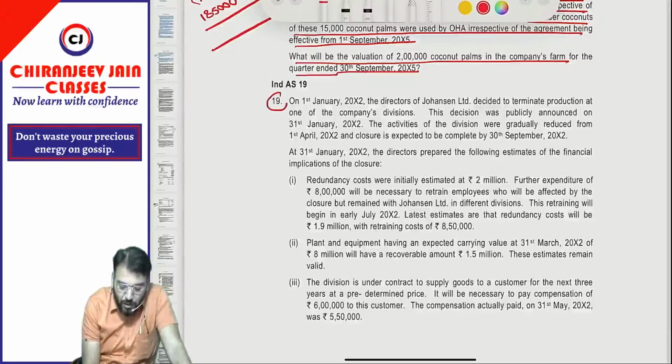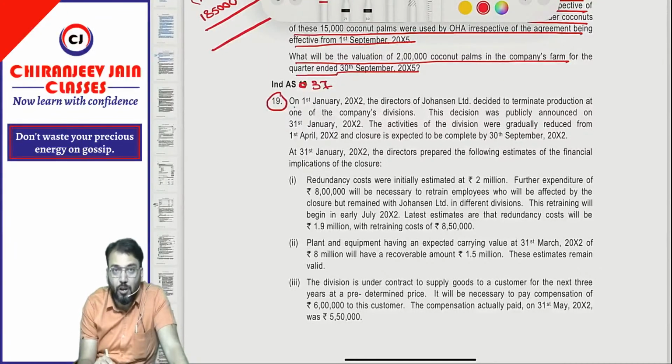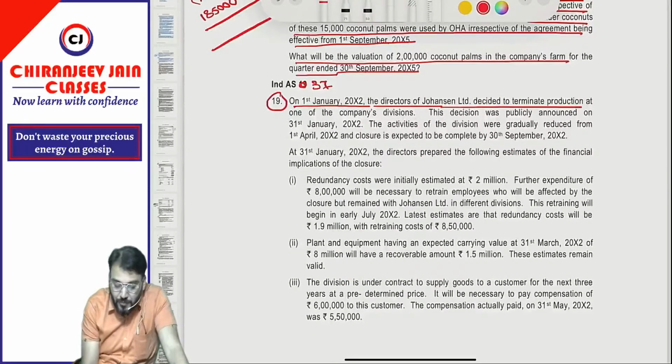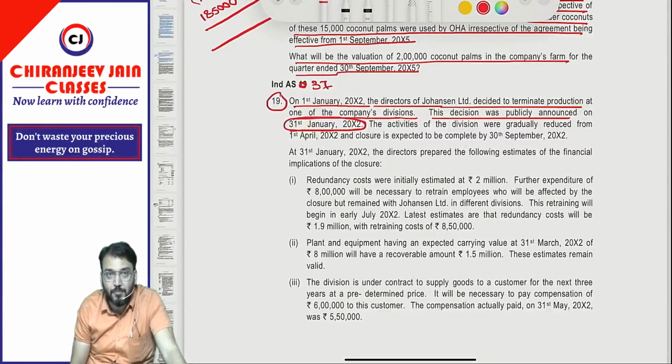This is question 19, but this is not a question of Ind AS 19, it is a question of Ind AS 37. To make one correction, in the RTP it is a question of Ind AS 37. It is a question of restructuring. On 1st Jan 2002, the directors of Jonasen Limited decided to terminate production at one of the company's divisions. This decision was publicly announced on 31st Jan 2002. So can I say due to public announcement, there is a constructive obligation for restructuring. Therefore, provisions will be created for restructuring cost.